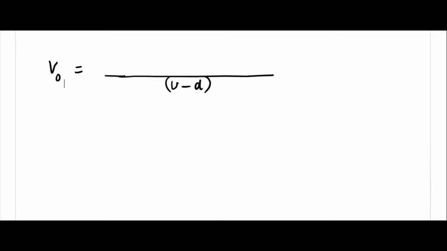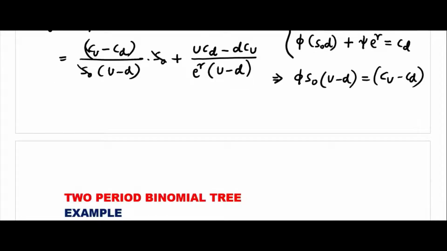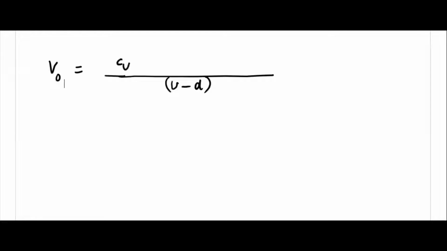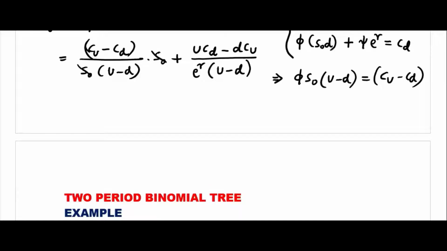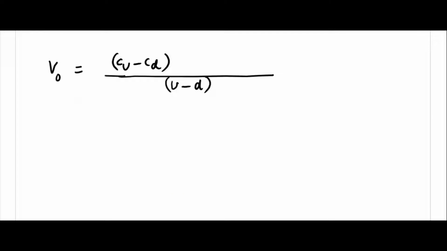I have to check once again, right? Cu minus Cd is here. Cu minus Cd. Okay. And then the second one, UCD e power minus r, I have to write UCD minus DCU. Just follow here. I will write in a particular way that will be useful for you.